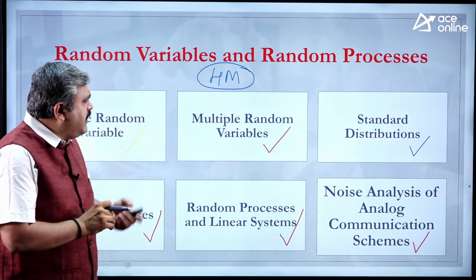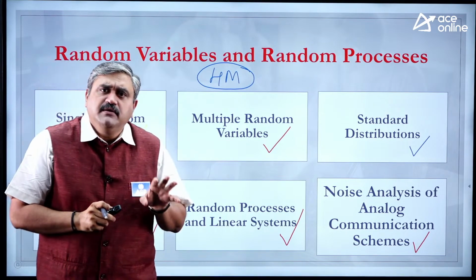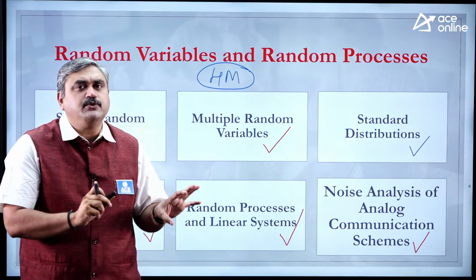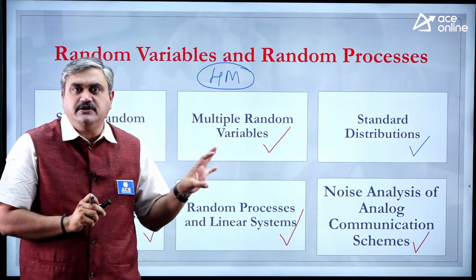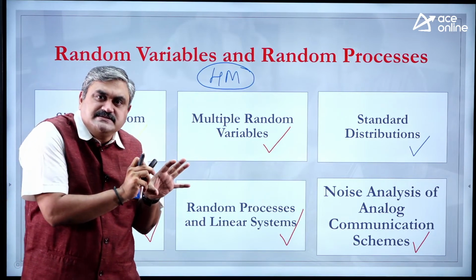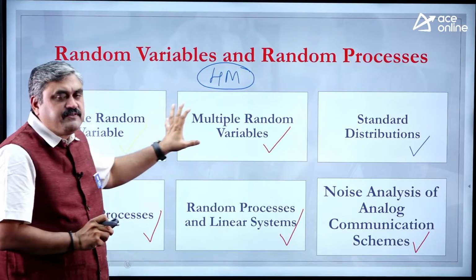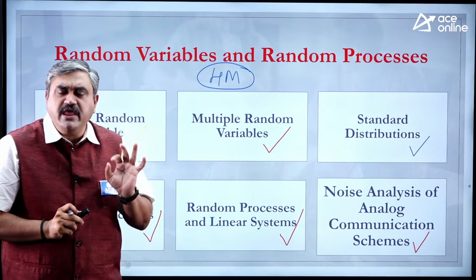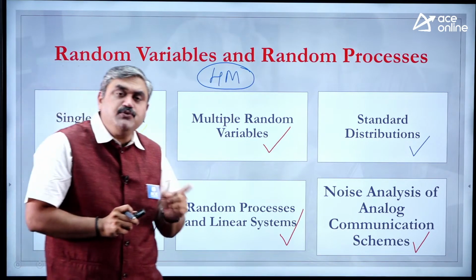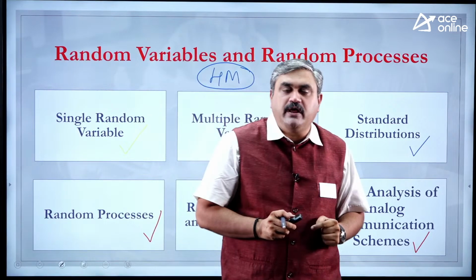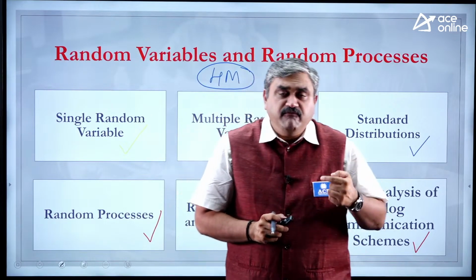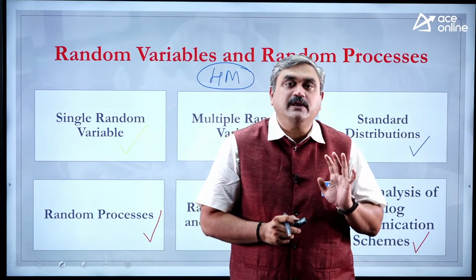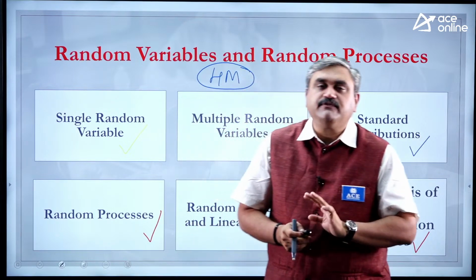As far as I am concerned, first priority give it to signals and systems introductory part. Without knowing that, you cannot do anything. Complete analog modulation. So some part of your communication syllabus is done. Then you come to random variables and random processes. Don't leave anything in this area. Very, very, very crucial. Even if you go into your higher studies, MTech programs in IITs or NITs, where your master's program is in communication background, definitely this topic is going to help you a lot. That is the importance of this particular topic.